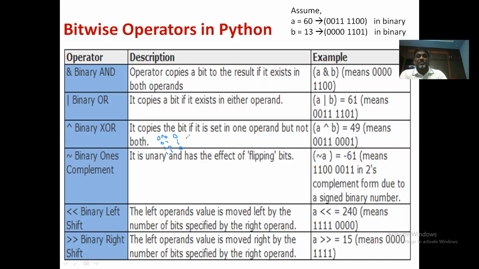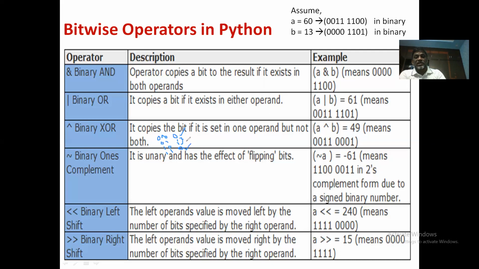So the difference between OR and exclusive OR is here. When both are ones, the result is 0 here. When both are zeros, result is 0. If at least one is 1, that is for the combination of 0 and 1, the result is 1. In binary OR operation, it is going to be 0 only if both are zeros.